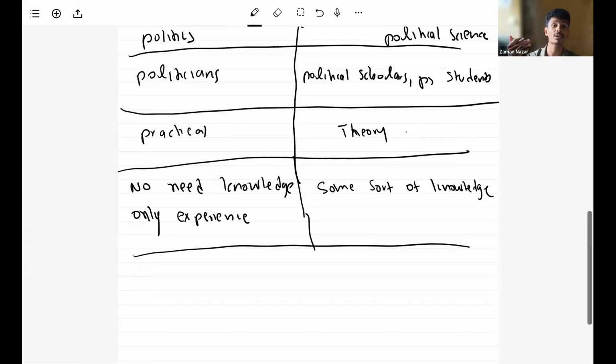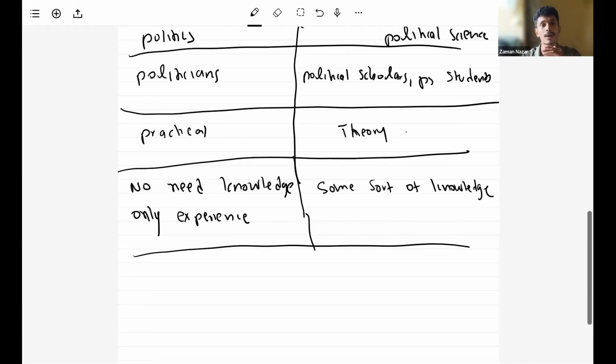Sometimes they might not even have passed the A levels, but still they have been elected or chosen as people's representatives. Why is that? Because to engage in practical politics, we have no need of any knowledge. We need people's support, people's trust, people's confidence.